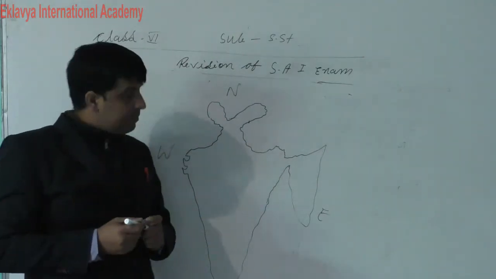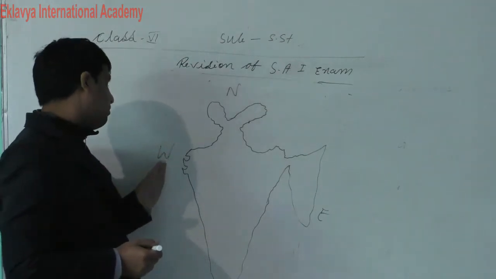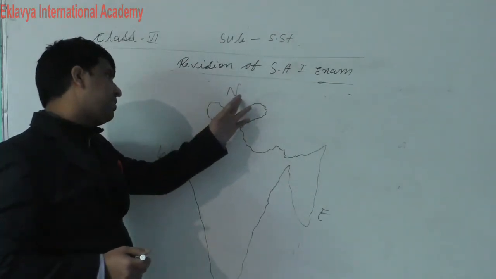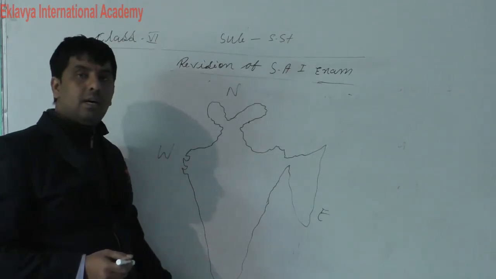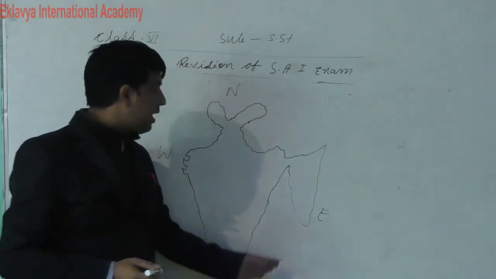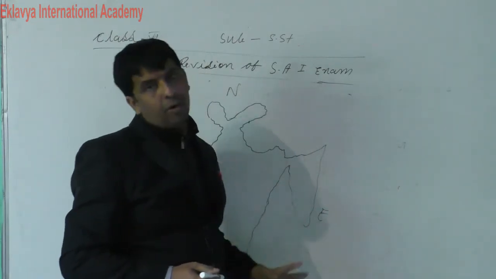The Arabian Sea and Pakistan are in the west direction. In the north direction, the Himalayas mountain. In the south direction of India is the Indian Ocean, and in the east direction, the Bay of Bengal.